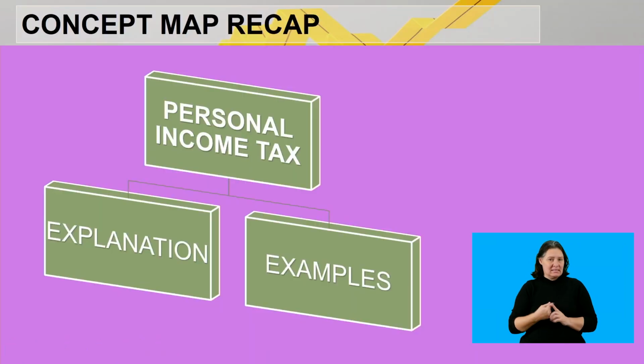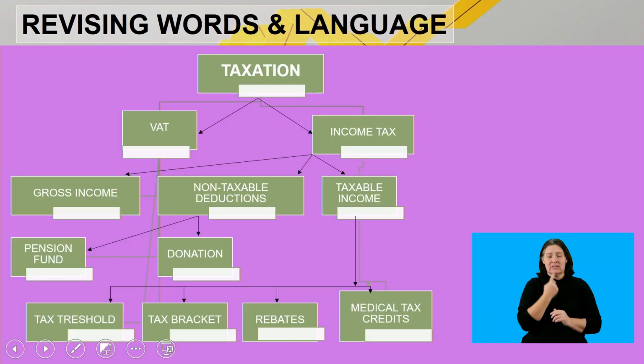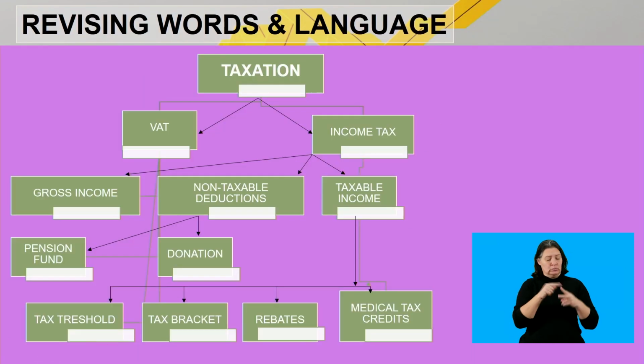Let us wrap up today's lesson. So today we looked at personal income tax, where we did some explanation as well as some examples. Then we said that taxation consists of two types of tax, right? That's your value-added tax as well as your income tax. And this was our focus of today's lesson.